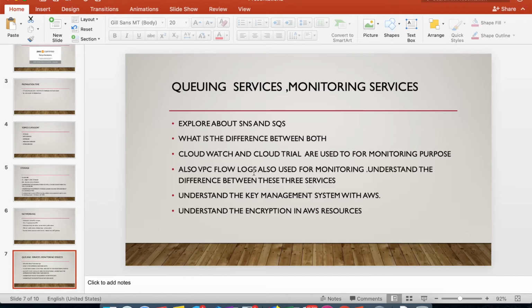And also you should understand the ways to manage keys in AWS. One type is called KMS, Key Management Service. The other one is the customer managed key. You have to understand encryption ways. There are different ways you can encrypt the AWS cloud data, so you have to explore all those concepts. You'll be getting questions on these things.